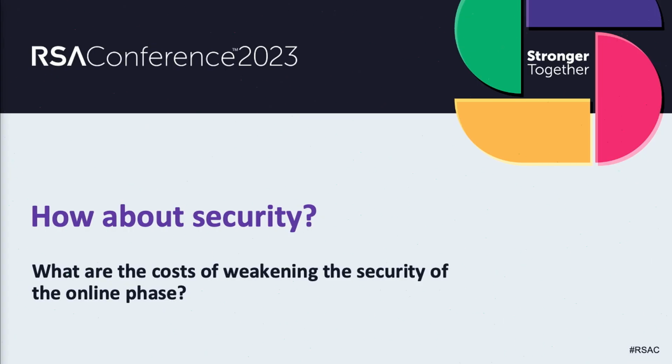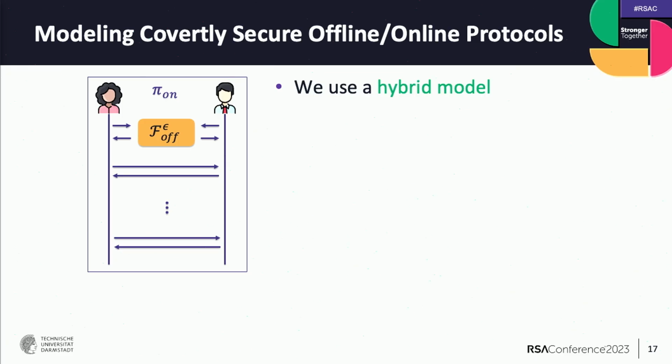Okay, so we have seen we can get some benefit from reducing the security of the online phase. And there's one question: what are the costs of weakening the security in the online phase in terms of security? I already spoiled that it's basically for free, but let me give you an intuition why. For modeling offline-online protocols, we followed the approach that was used in prior works in this area, and we used the hybrid model.